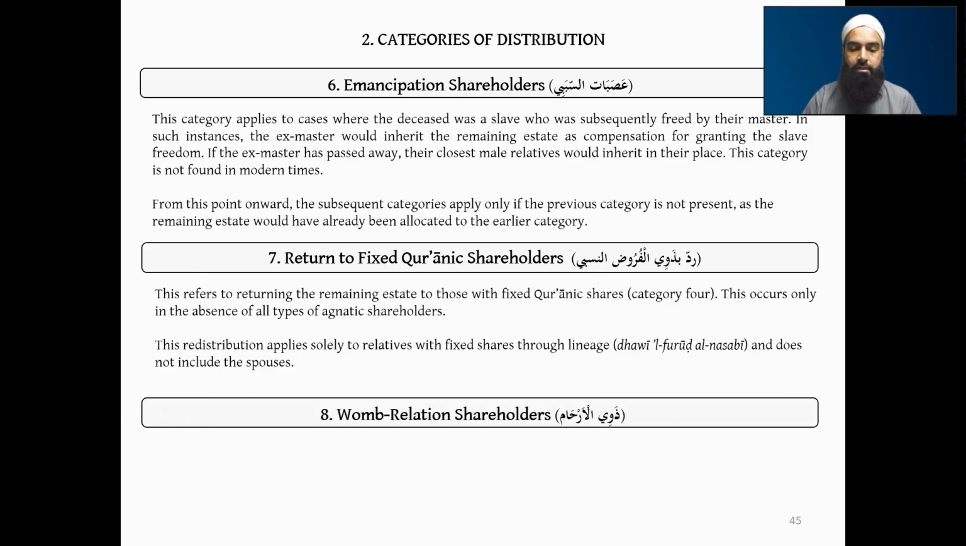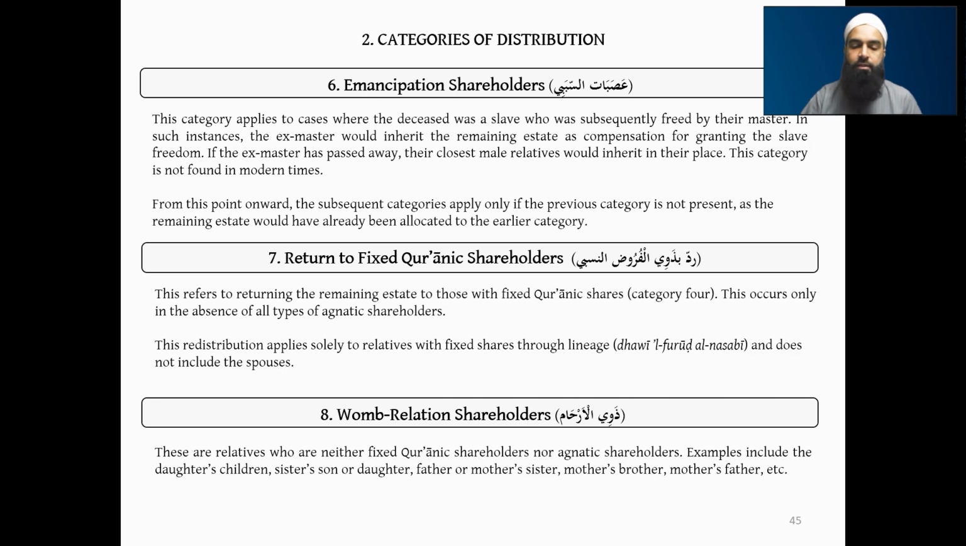Then we move on to category number 8, where the womb relation shareholders are there, the dhawil arham. So these are in essence the remainder of the relatives. These are relatives who are neither the fixed Quranic shareholders nor the agnatic shareholders. So in essence, they are any other type of relative. This includes the daughter's children now. Likewise, the sister's children, right? Likewise, the father and mother's sisters. It's any other person, it includes the mother's parents even, likewise the mother's brother, mother's father, like that. It carries on going. So dhawil arham are these relatives.